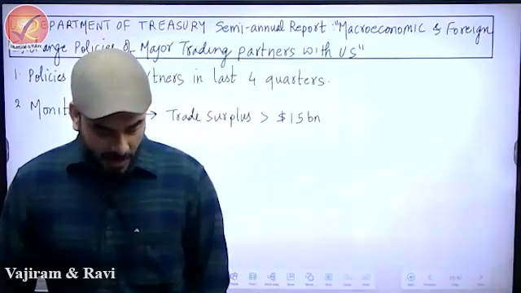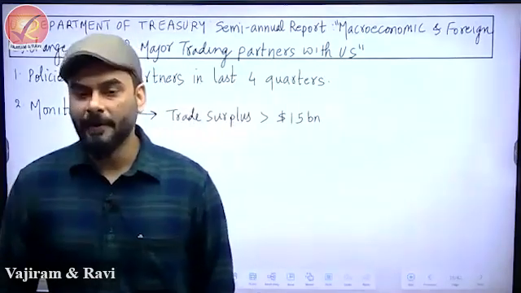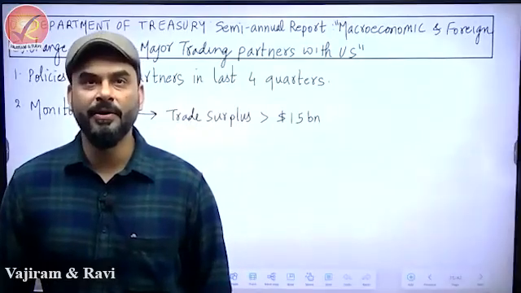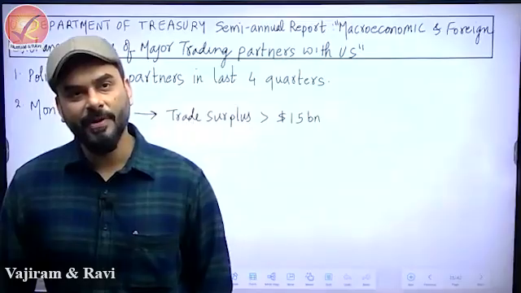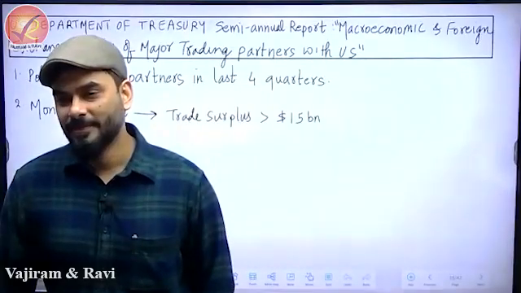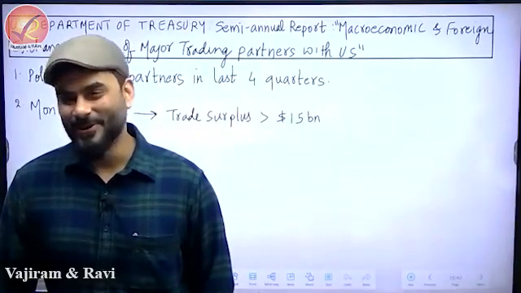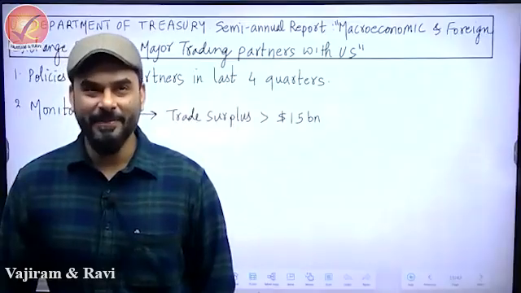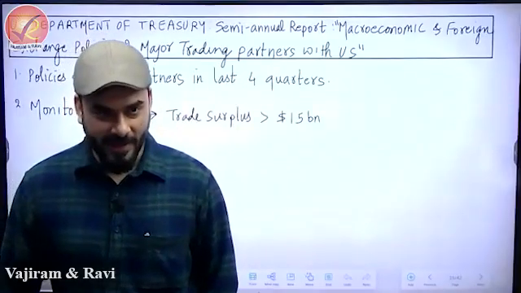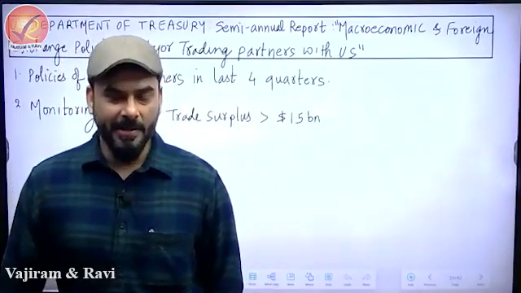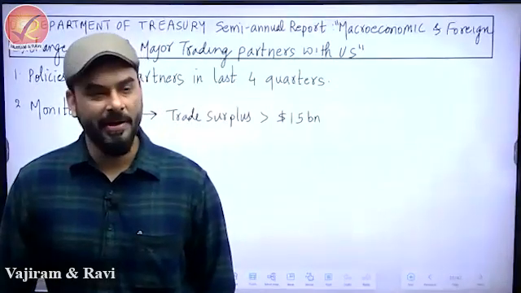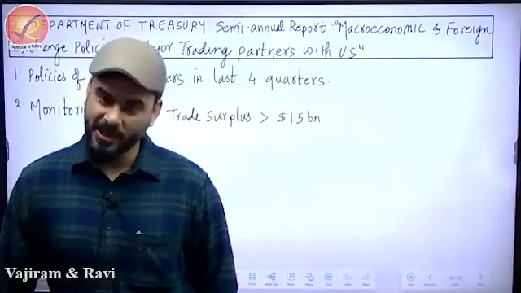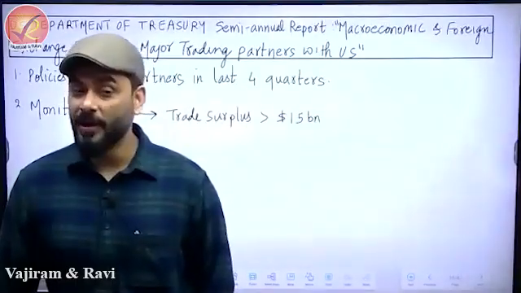Now, something really bad happened from there, which we should know as a student of UPSC. India and US were about to sign a trade deal, but that trade deal got called off. Mr. Donald Trump wanted to sign a trade deal and was very active about it. But then he realized that India is not cooperating. India is neither becoming an active partner in the currency war, and India is punishing the US also. Look at the audacity of India.